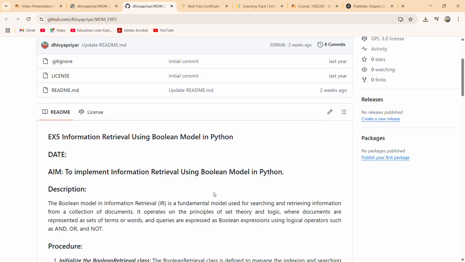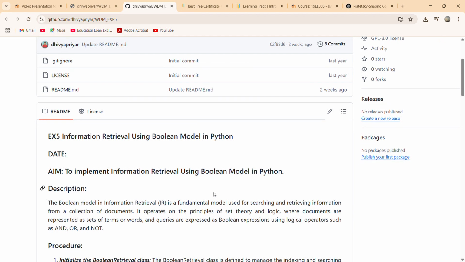Description: the Boolean model of information retrieval is a fundamental model used for searching and retrieving information from a collection of documents. It operates on the principles of set theory and logic, where documents are represented as sets of terms or words, and queries are expressed as Boolean expressions using logical operators such as AND, OR, and NOT.